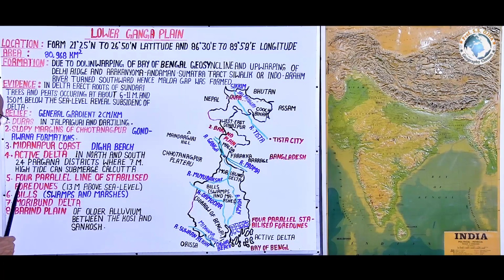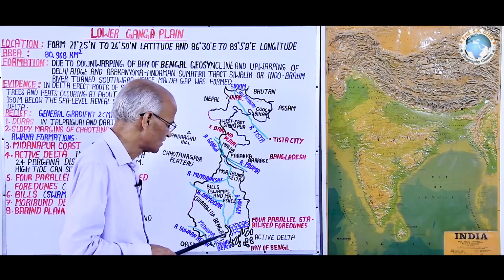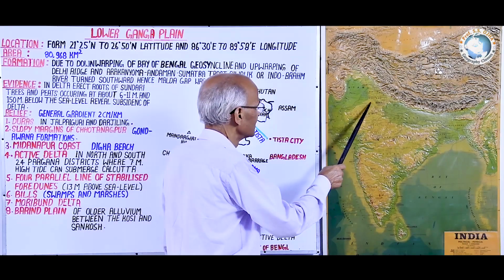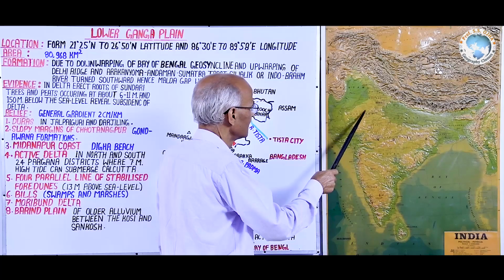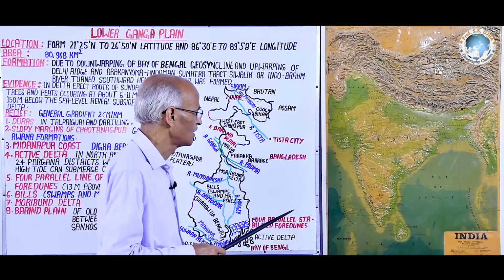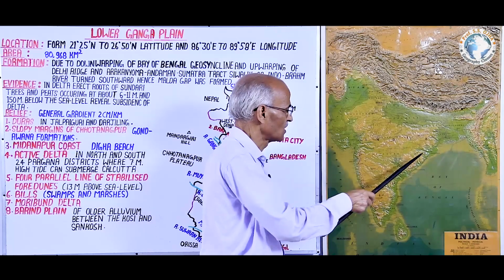Now, the next point is four parallel lines of stabilized fore dunes. Here you are seeing that there are fore dunes. Sand dunes are formed in dry, desert, hot regions due to aeolian or wind process, but fore dunes are the dunes found along the coastal land.